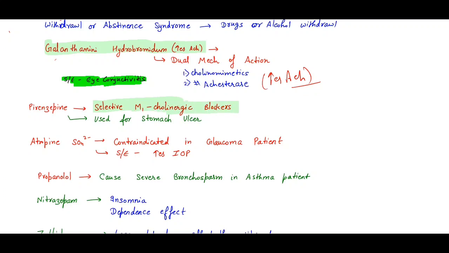Who? Pirenzepine. These are the selective M1 cholinergic blockers, and it is used for stomach ulcer. So which is the selective M1 cholinergic blocker? Yes, the question from the ministry, that is pirenzepine.